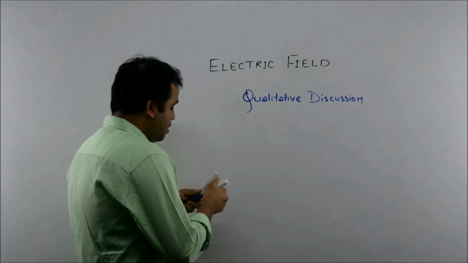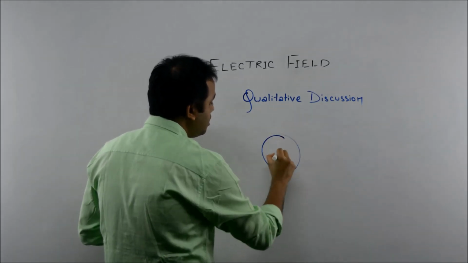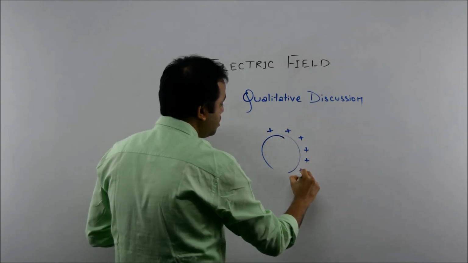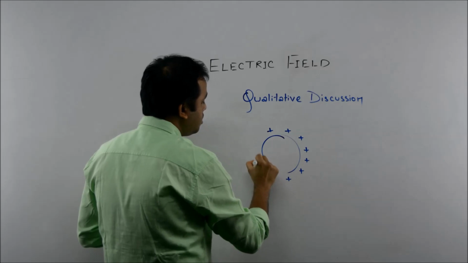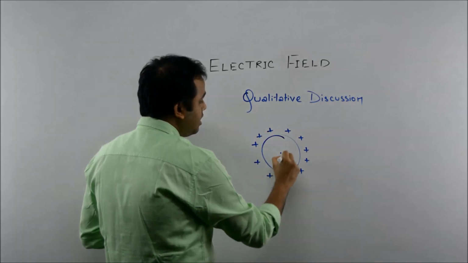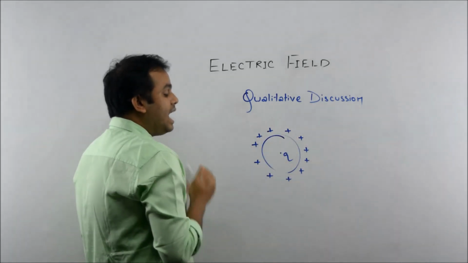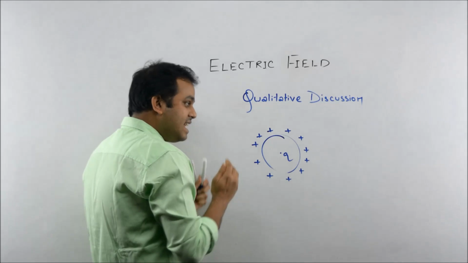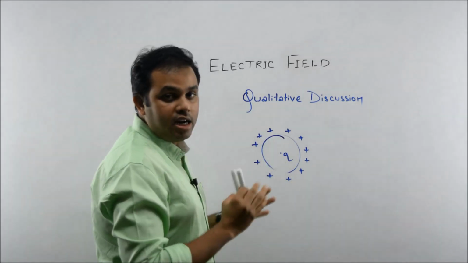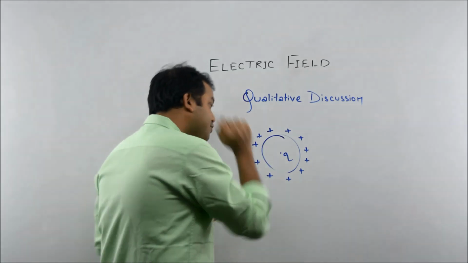So suppose let us consider a positive charge. This is a positive charge, and let its name be Q. We are discussing the electric field of this charge.